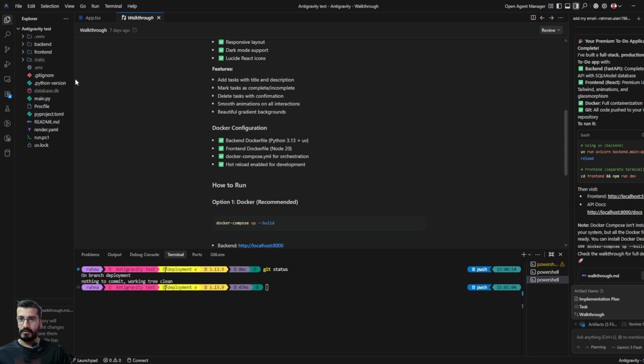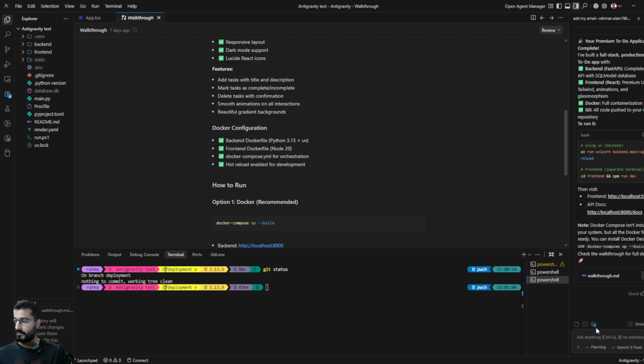In Cursor we use the .cursor folder, where we provide the context of the full code repo to the IDE, but here we are using these artifacts, and it's very convenient. It's at the conversation level, so there is no intermixing of tasks.